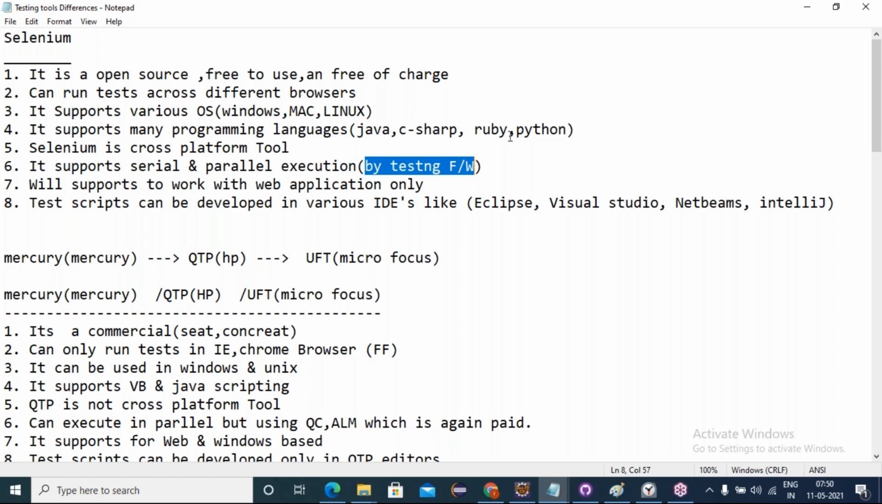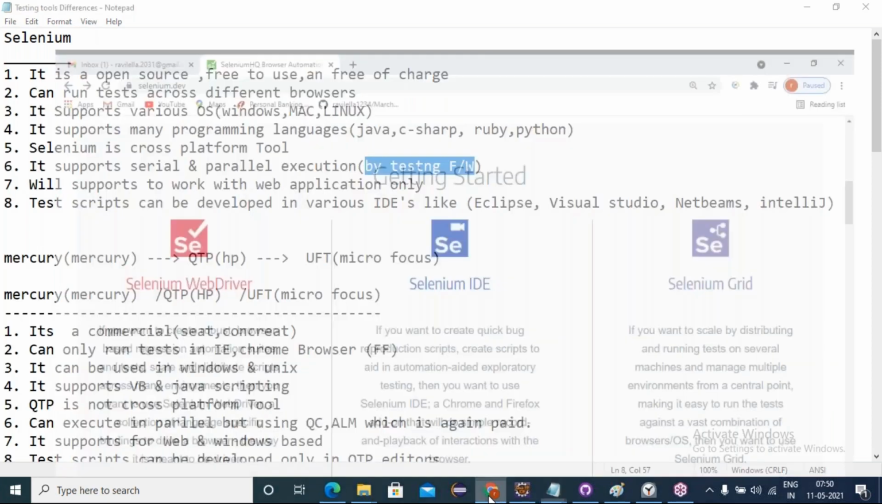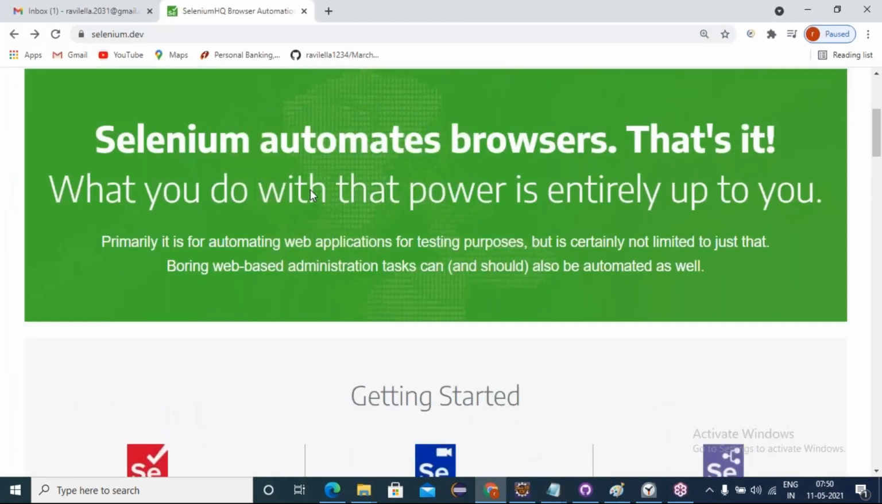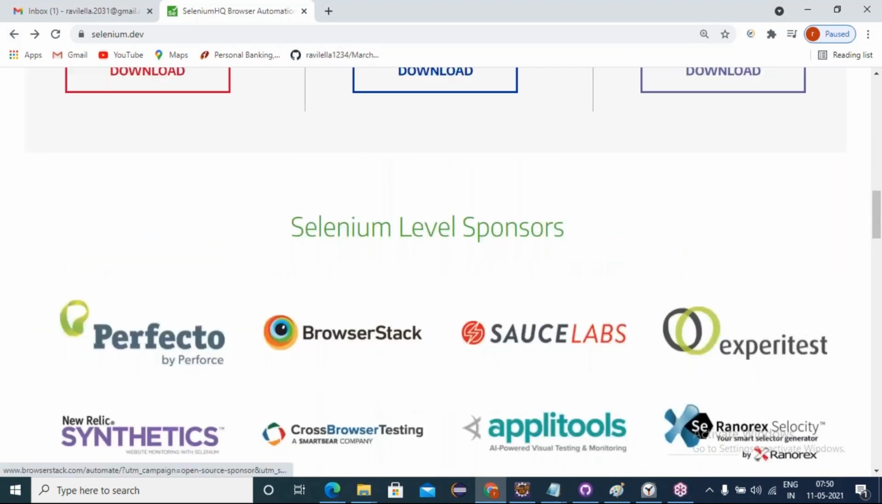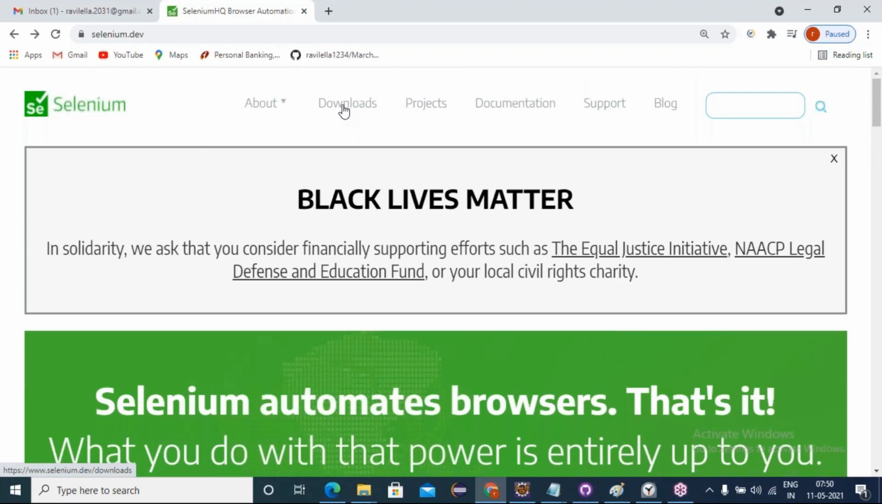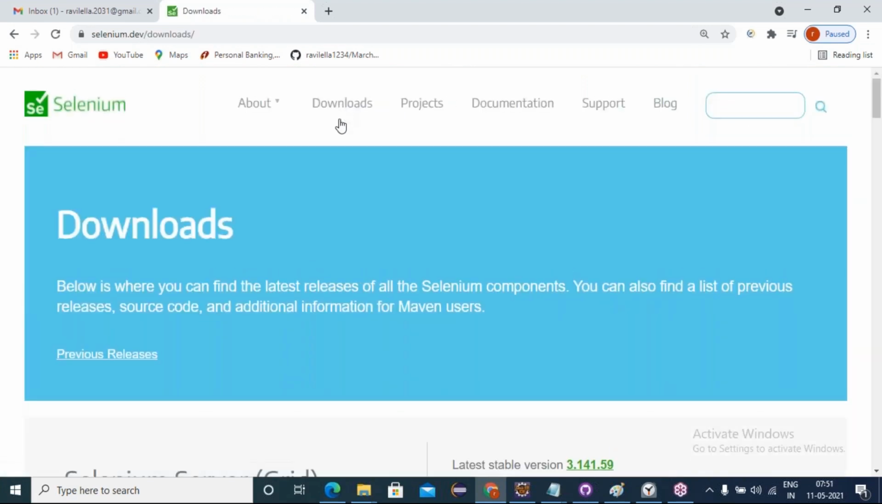Can we generate a report by Selenium? Sorry? Report, sir. Can we generate a testing report? Selenium itself doesn't have any reporting mechanism. We have to use Extent Reports, logs, like this. See here, let me show you. Let's click on downloads. Let me show you one piece of information.